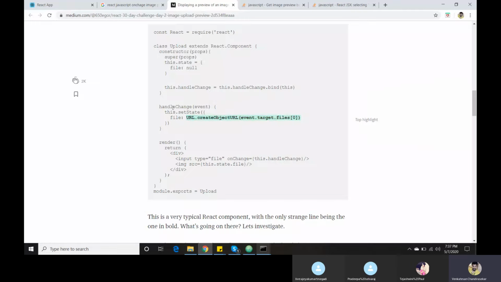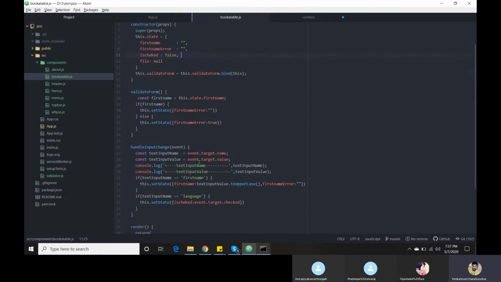Okay, now I have our handleInputChange, event. Okay, this is the default function in JavaScript. Like how we test our email using regex pattern dot test. Test is a default regex function. It helps check whether the entered email is valid or not. Like that, JavaScript has a default function called this one.